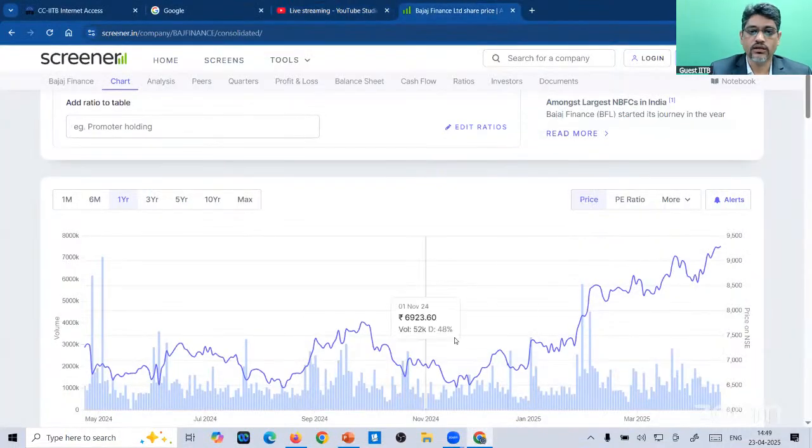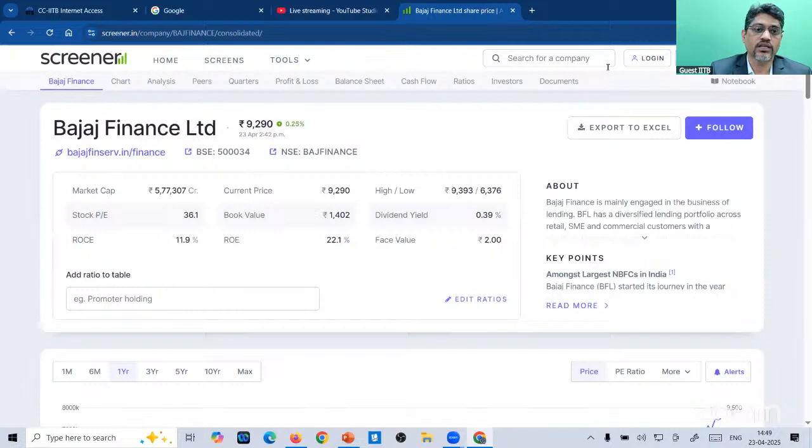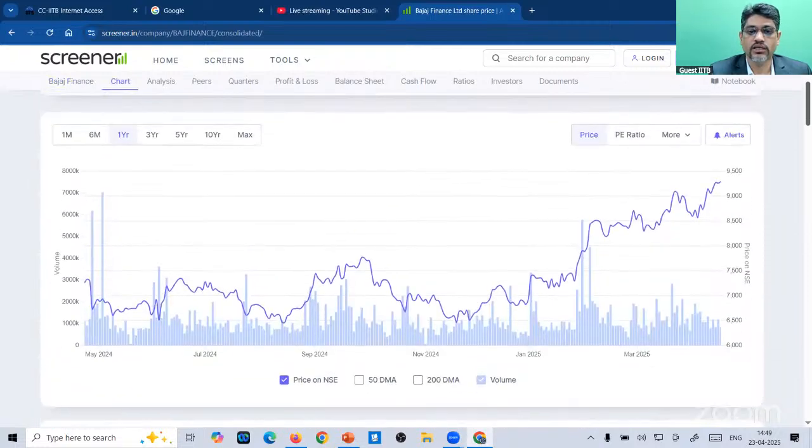So here, for example, this is the stock price movement of, say, Bajaj Finance. I have opened the screener. Bajaj Finance is an NBFC company, a very branded company. Suppose you want to study the application of moving average in some application area. I have gone to the screener website, and you can see the movement of the stock price over the last year, last April to this April and May, and how the stock price is moving.